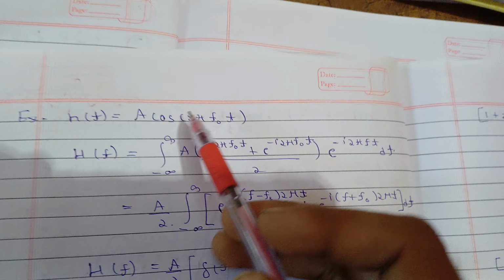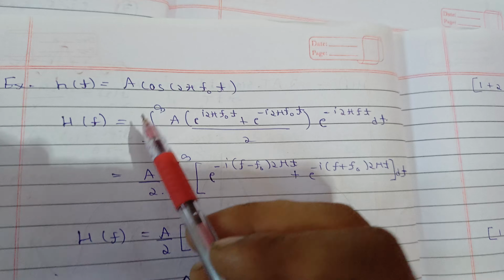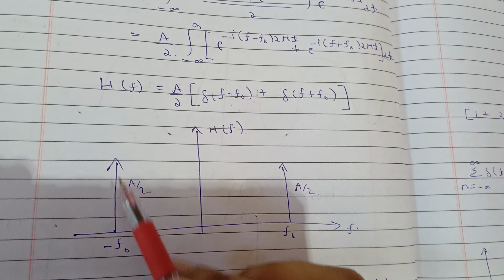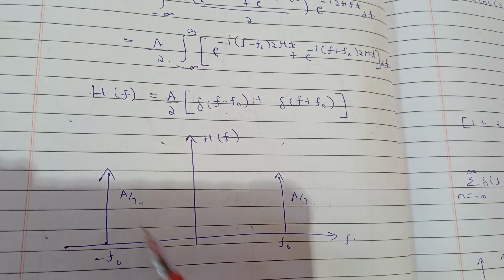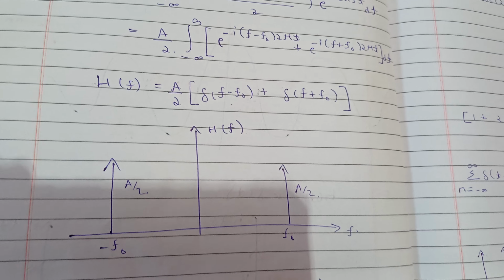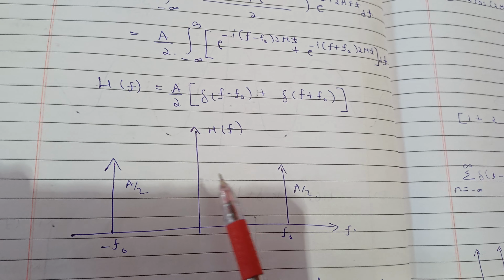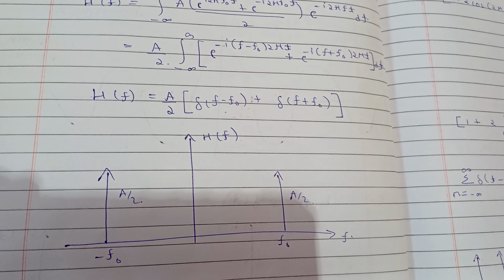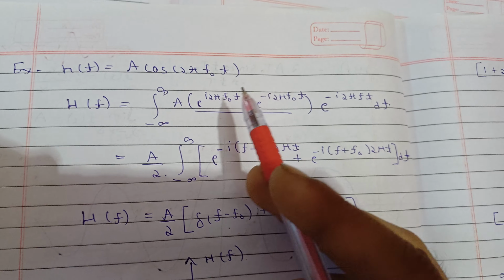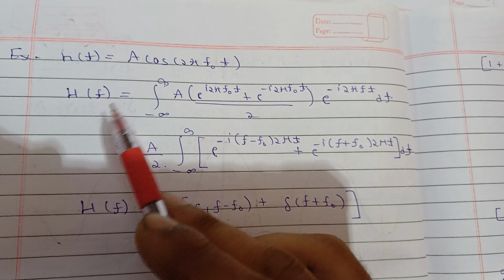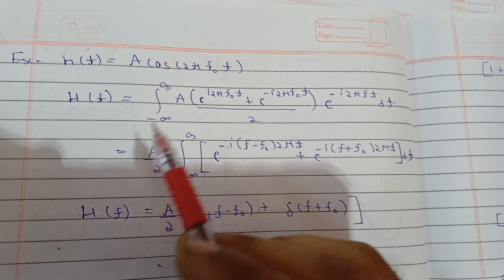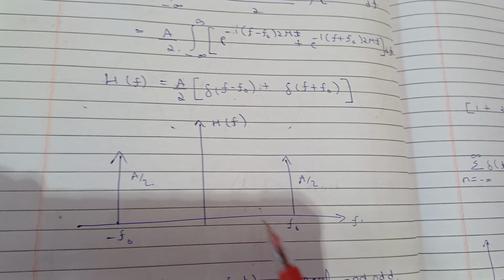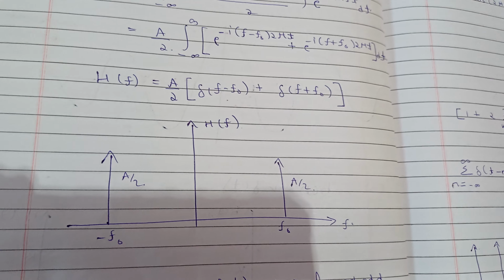But what if it was an odd function? Then your spikes will be negative and in the imaginary part. So the values will be odd and imaginary, meaning the curve will be in imaginary terms. Try to solve this for the sine, and we will discuss in the next lecture how to plot it for the odd function. There you will get something like this and H(f) will be in imaginary terms. So try to solve this.